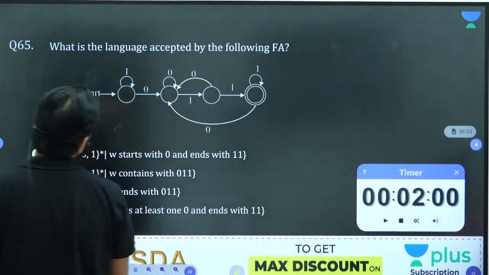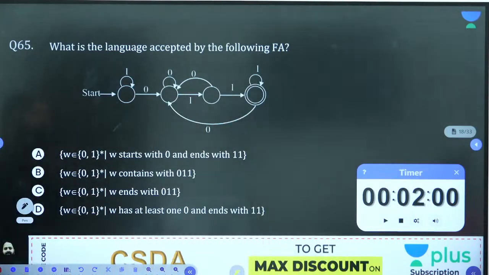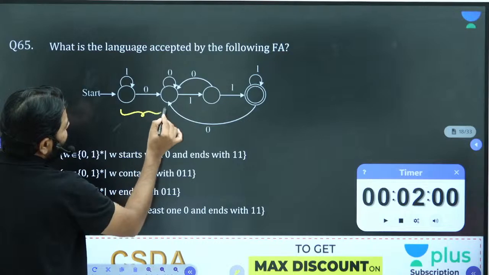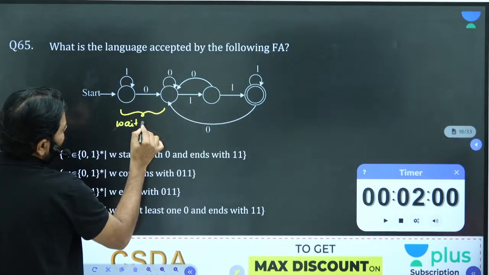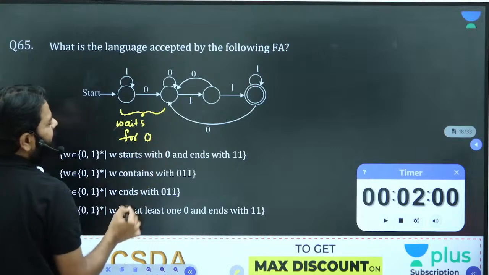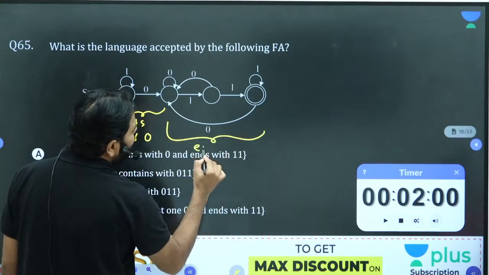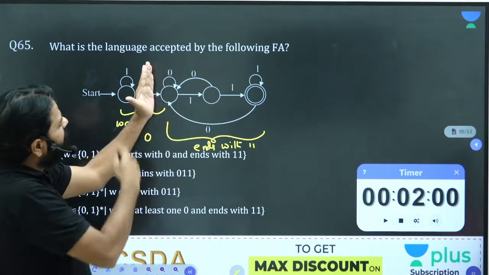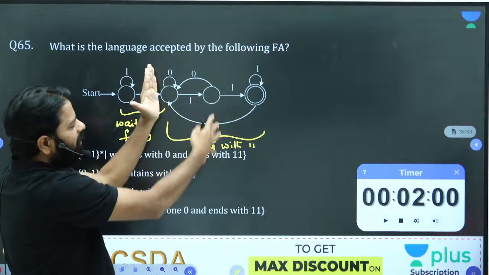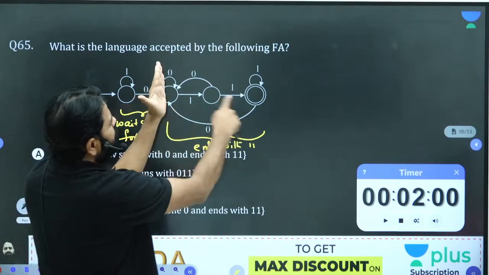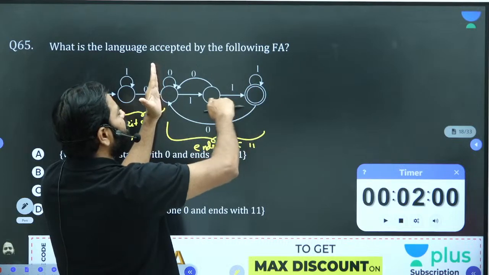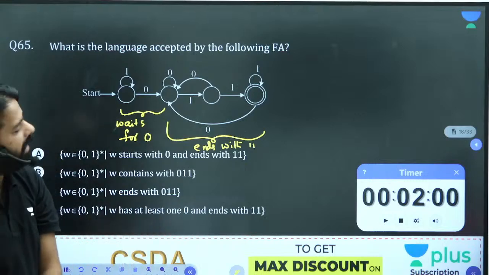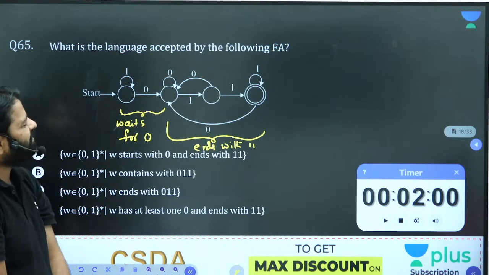What is the answer? See, if you want to reach the final state, it's waiting for 0, right? And these 3 states are actually trying to end with 111. Once you see the 0, the target is to end with 111, right? You see that the last 2 transitions are always 1, 1 only. Take any of them, the last 2 transitions always represent ending with 111.